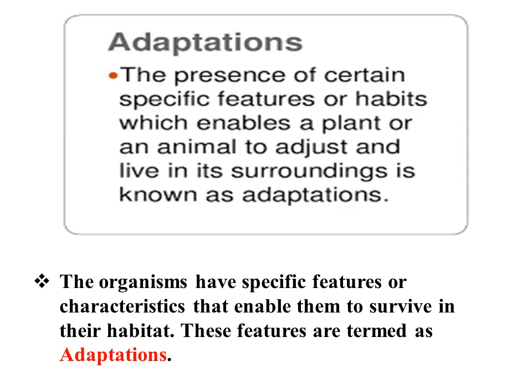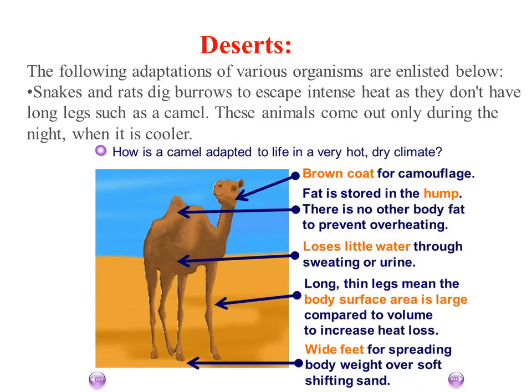Now we will see under terrestrial habitat, the desert habitat. As you know, desert refers to areas which are largely uninhabited. The desert emphasizes lack of water, and it refers to a dry, barren, treeless region.